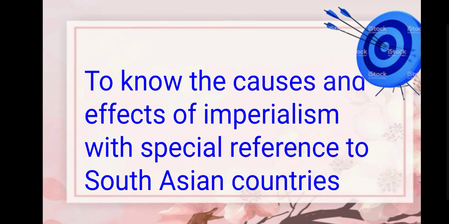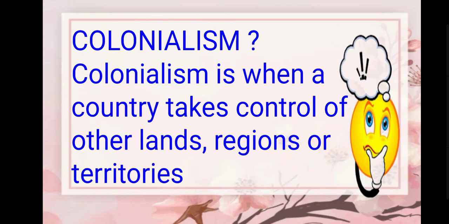Got it? Okay. Before starting the block, now tell me, what is colonism? I hope you have heard this word. Colonism is when a country takes control of other lands, regions, or territories outside of its border by making those areas its colonies.